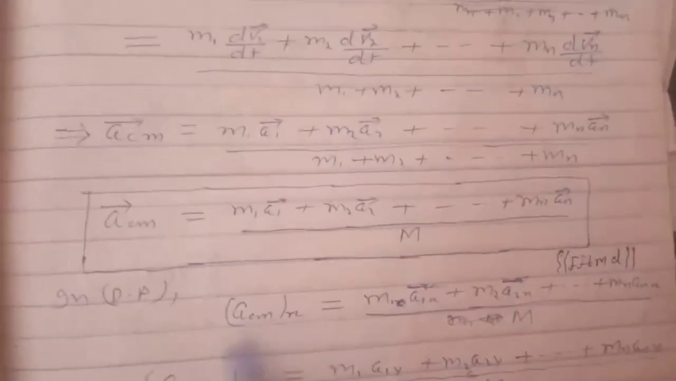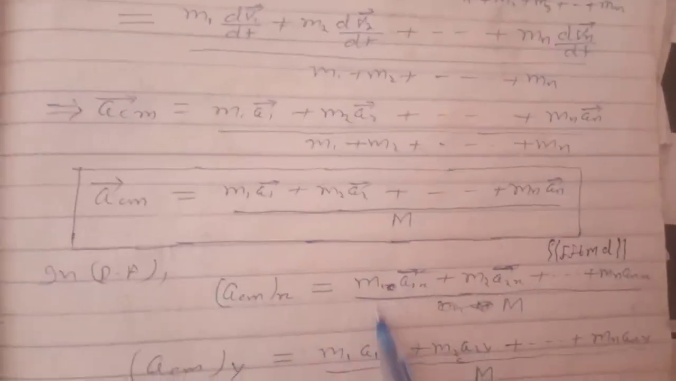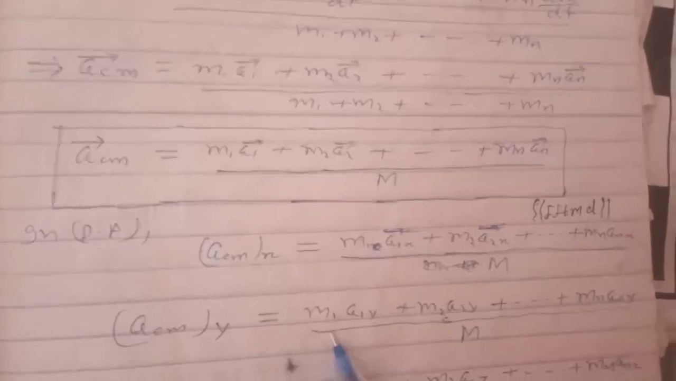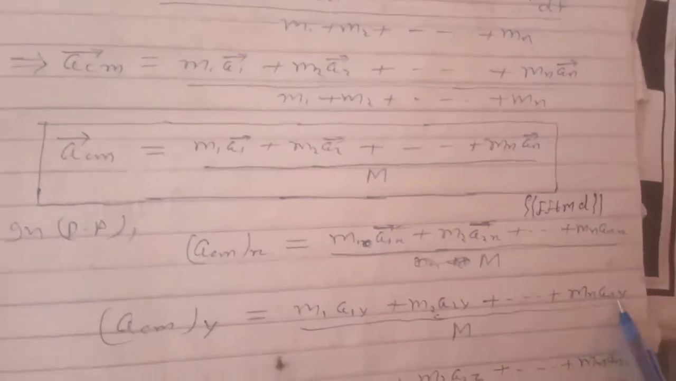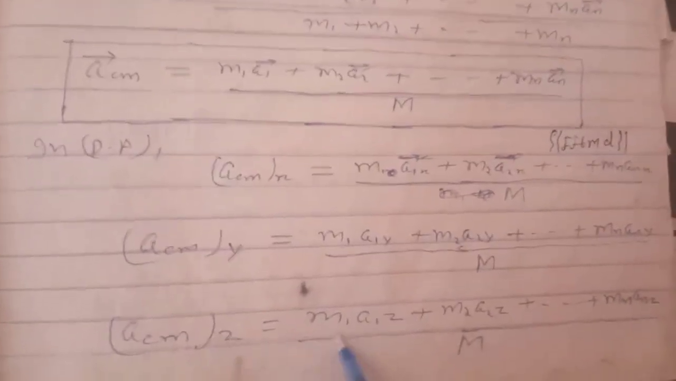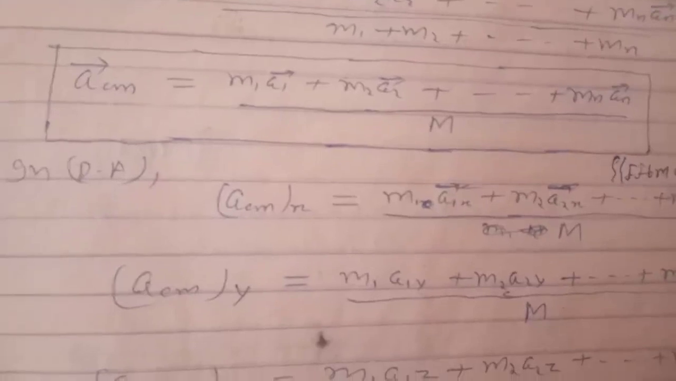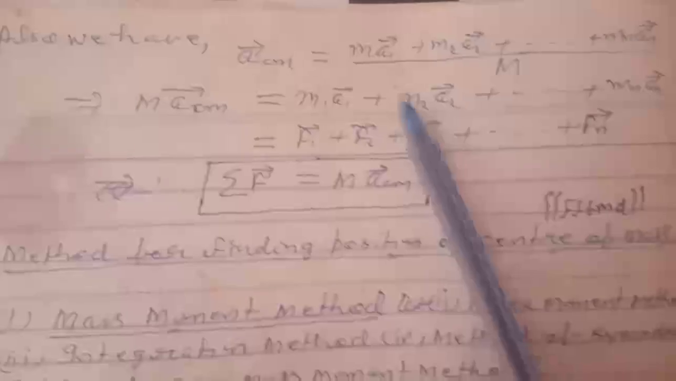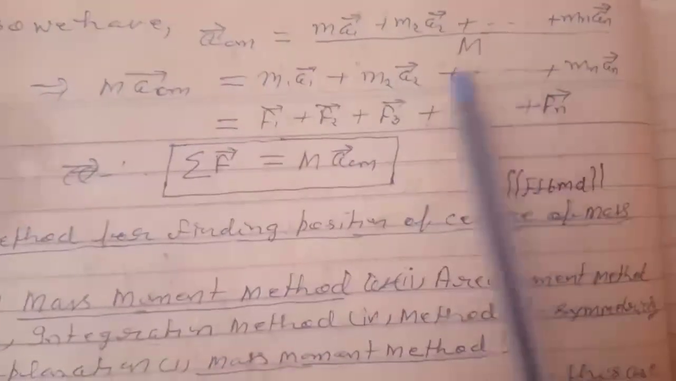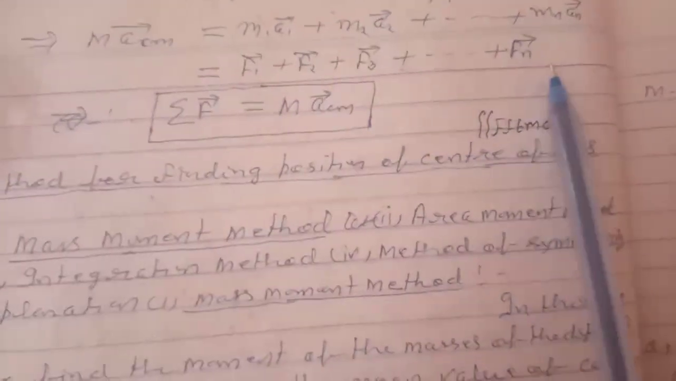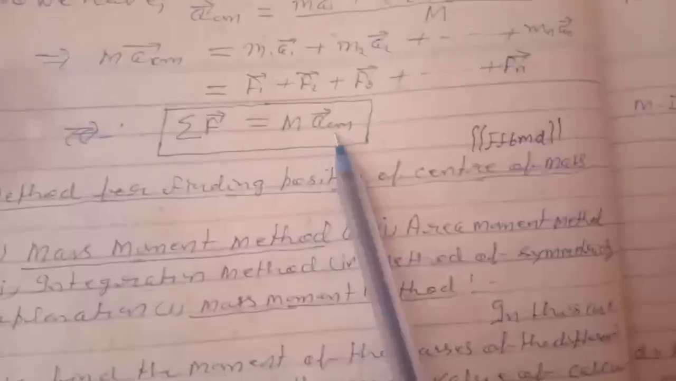Again, in projection form, the acceleration of center of mass along the x-axis is M1 A1x plus M2 A2x plus Mn Anx divided by M. A_CMy equals M1 A1y plus M2 A2y plus Mn Any divided by M. A_CMz equals M1 A1z plus M2 A2z plus Mn Anz divided by M. Also we have A_CM equals M1 A1 plus M2 A2 vector plus Mn An divided by M. So M into A_CM vector equals M1 A1 vector plus M2 A2 vector plus Mn An vector, equals F1 vector plus F2 vector plus F3 vector plus Fn vector. Hence sigma F vector equals M into A_CM vector.